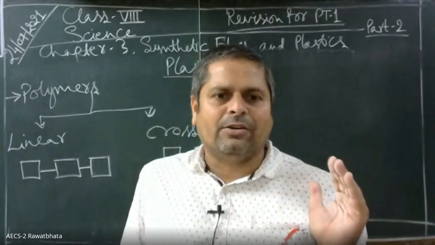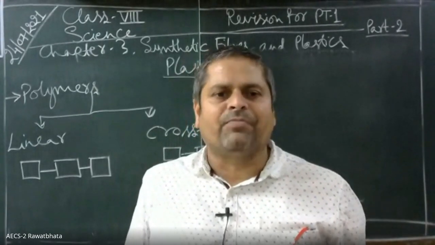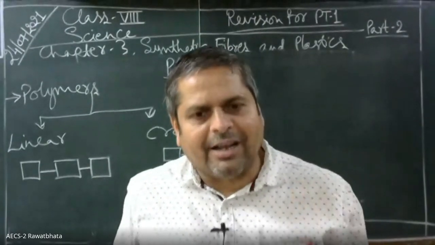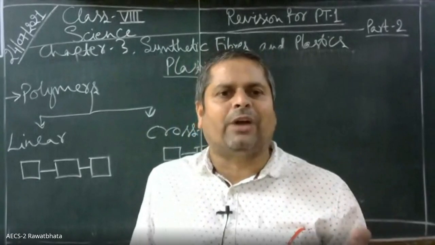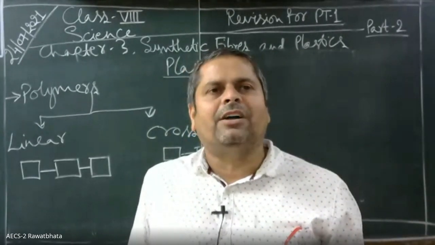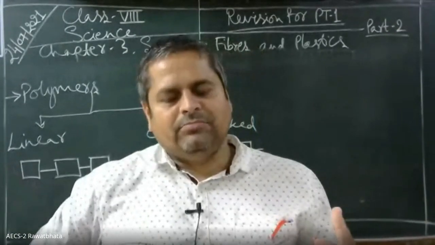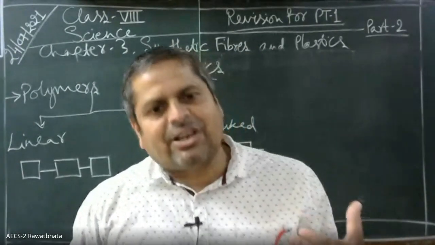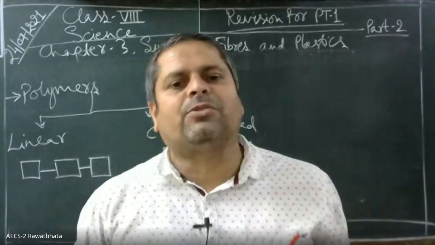They are non-reactive, they are non-corrosive. On the other hand, in metallic containers, some items like pickles or other food items may react with the metal and may form some poisonous substance, and when we consume that substance, we may suffer from food poisoning also. Understand? Okay, very good.